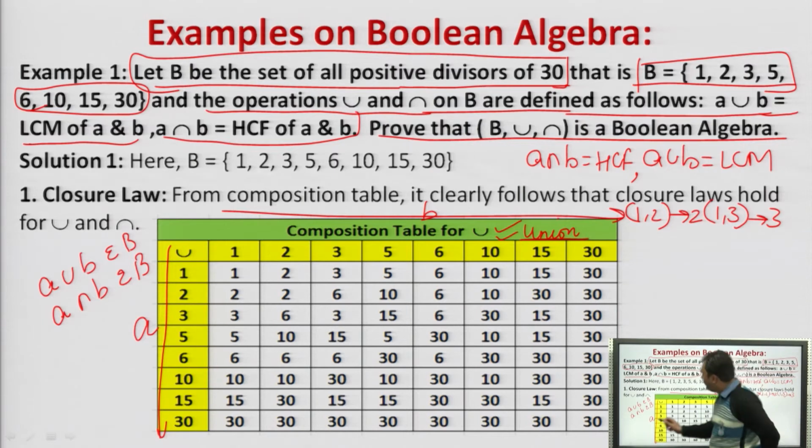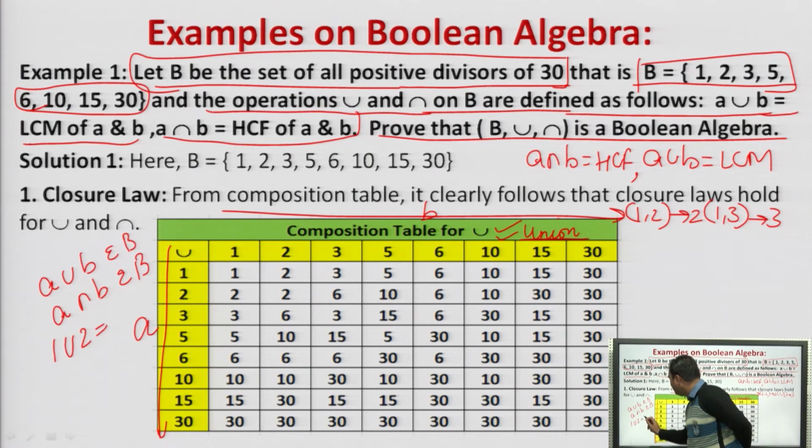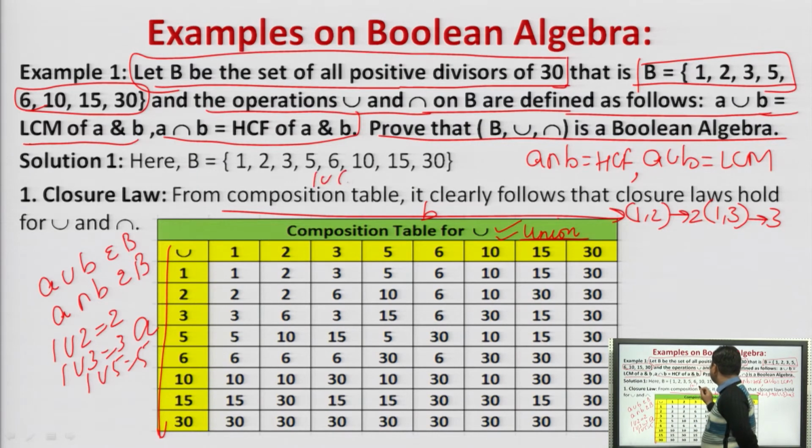So basically what we are doing is: 1 union 2 is 2, 1 union 3 is 3, 1 union 5 is 5, 1 union 6 is 6, 1 union 10 is 10, 1 union 15 is 15 and 1 union 30 is 30. So what we have done here: A union B, if A is 1 and B keeps changing, then we will simply get B as the union, right? So we have created this row.